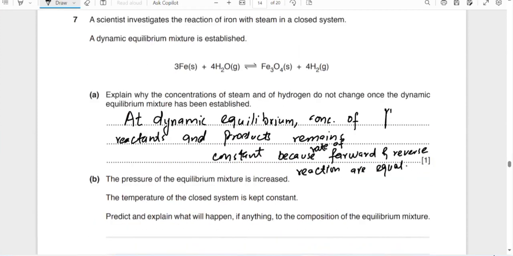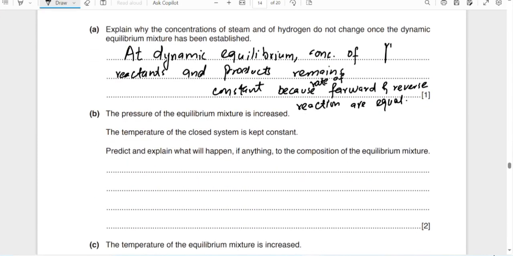Simply you can write: at dynamic equilibrium, the rate of forward reaction is equal to the rate of reverse reaction, and the concentration of the reactants and products are constant. You can write this definition, because it's asking for the explanation.